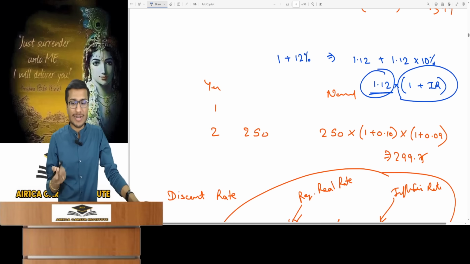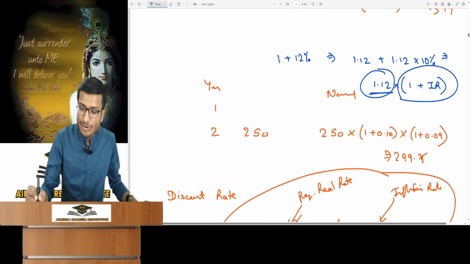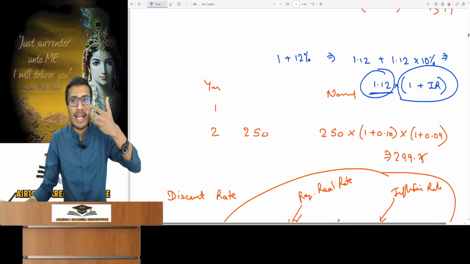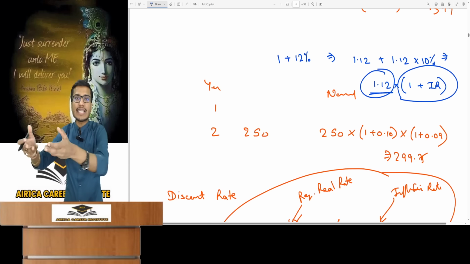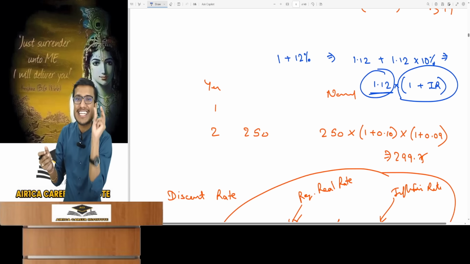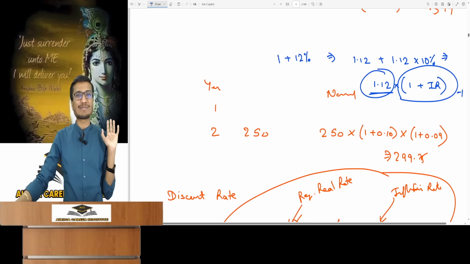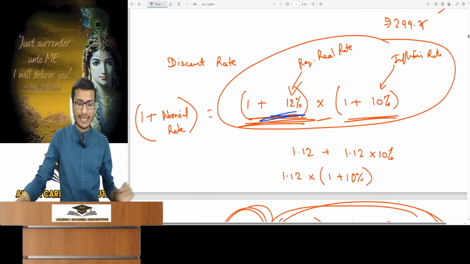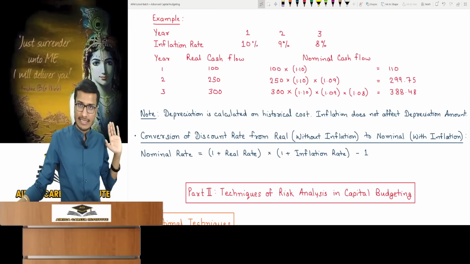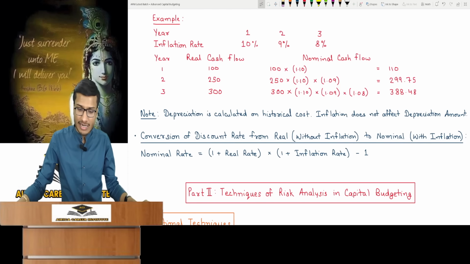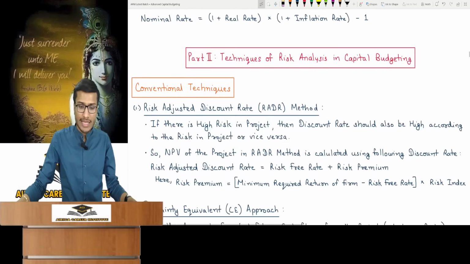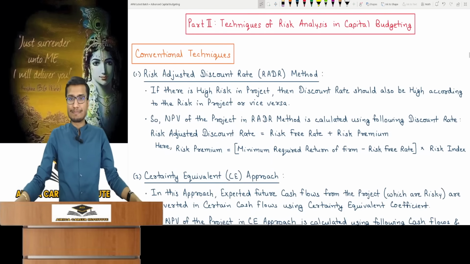Now why are we subtracting 1 from this? Because the final value you get is the total amount you need at the end of the first year, including principal. We're only talking about return, not the principal. It was 1 rupee, so minus 1. It's clear now. That's all there is to it. I've explained it logically. Otherwise, you must remember this for your exam, because this topic is now complete and truly very easy. Now look at the second part of this chapter.